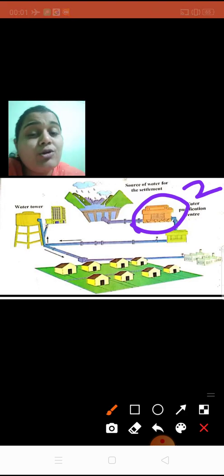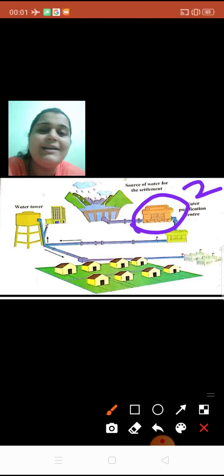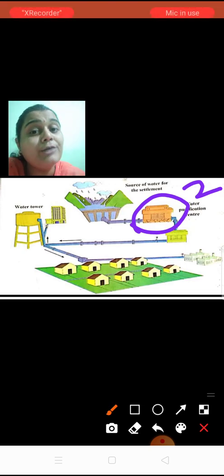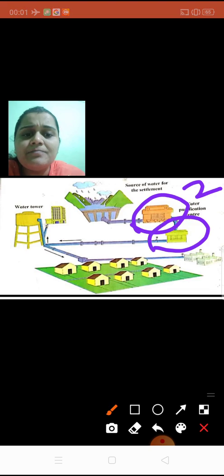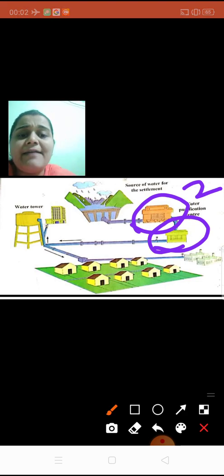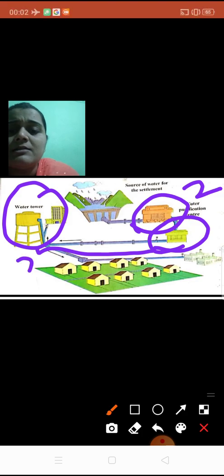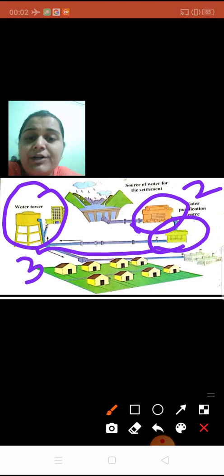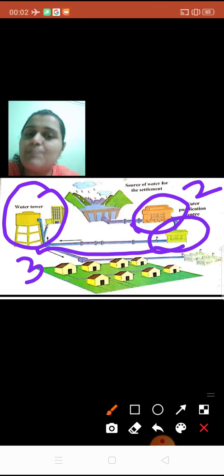But even though the water is purified in the water purification center, we do not take risks. We always boil or filter the water before drinking it. From the purification center, the water passes to the water tower. Can you see? This is the third one, the water tower, or water tanks, situated at various places.